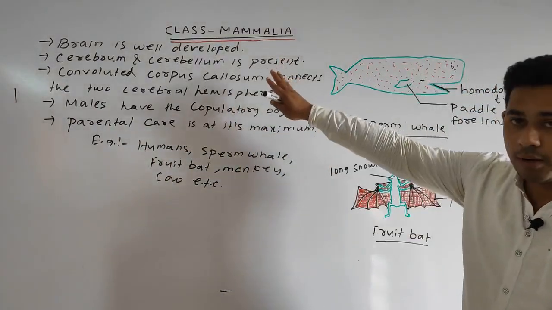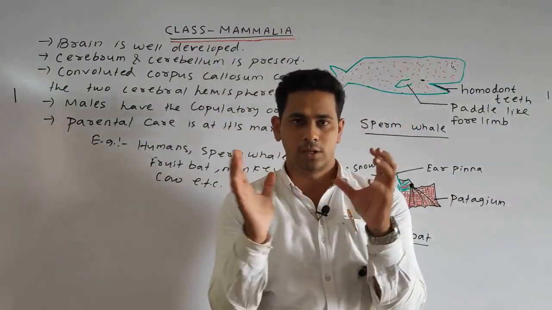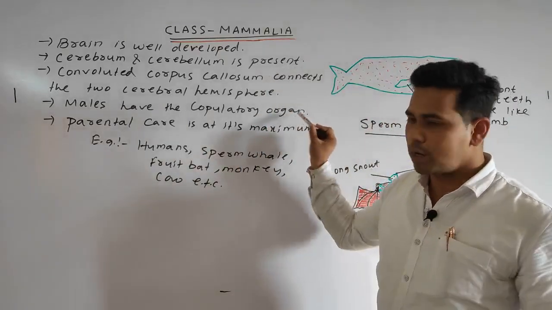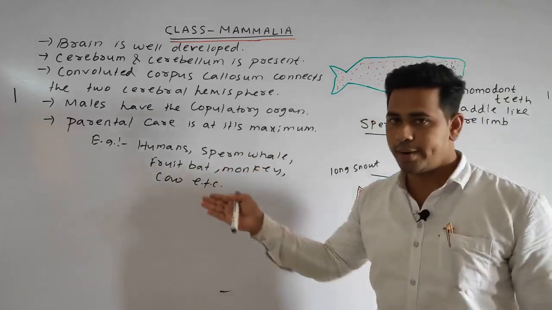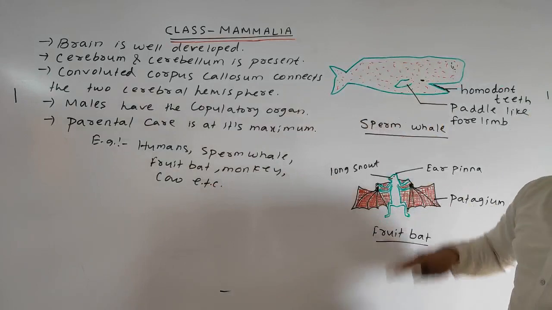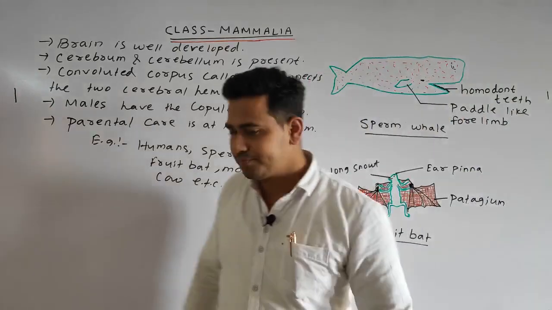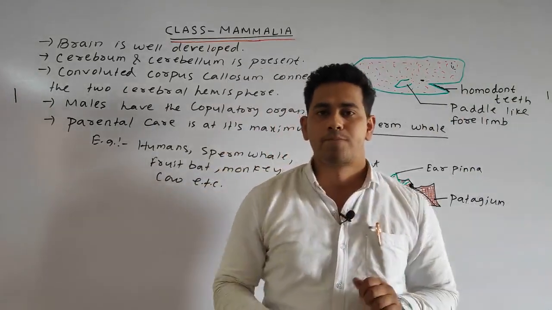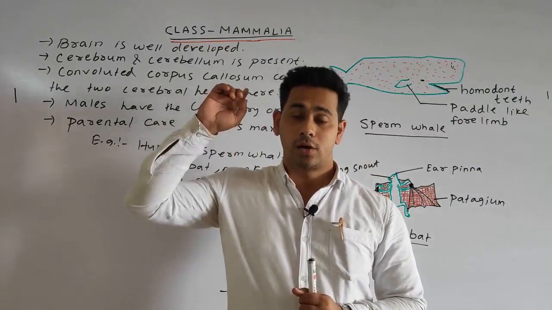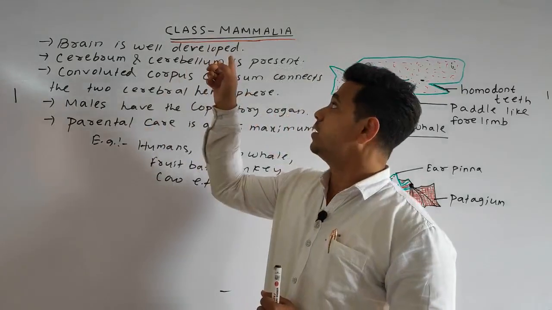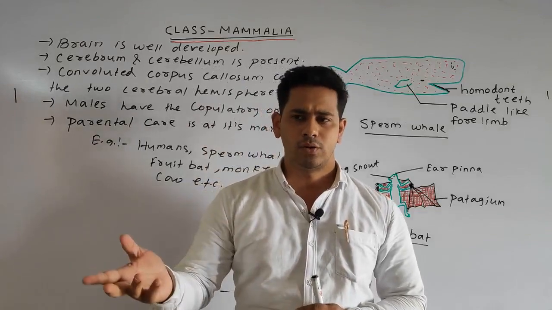So, what points did we discuss today? The brain is well developed, cerebrum and cerebellum are present, and the convoluted corpus callosum is present, which connects both cerebral hemispheres. Males have the copulatory organ. The parental care is at its max. Common examples: human, sperm whale, fruit bat. This one looks like a fish, but it is a mammal. This one looks like a bird, but it is a mammal. Fruit bat, monkey, cow, etc. So students, today we discussed the last class of the animal kingdom, the last class of the tetrapoda, that is the mammalia. In our next class we will start the respiration portion.